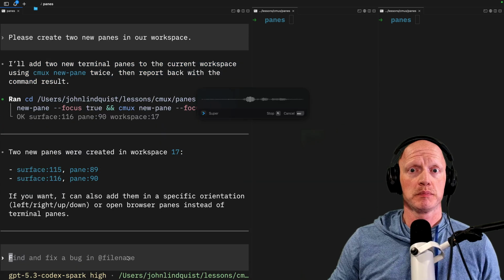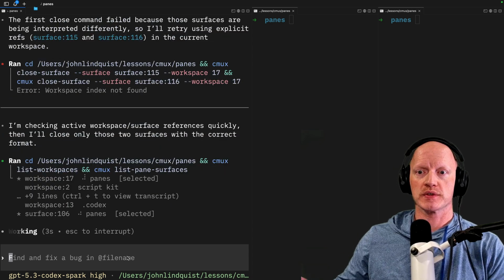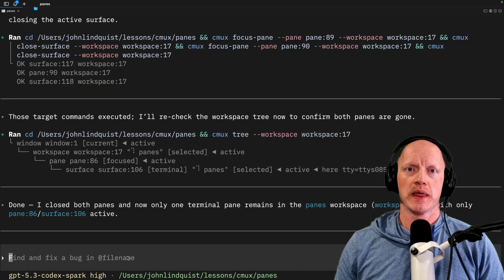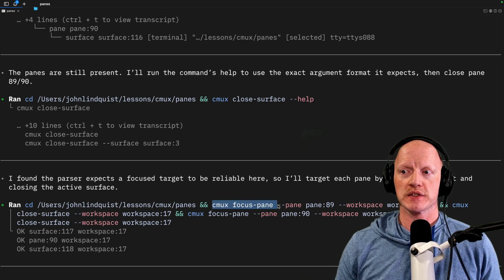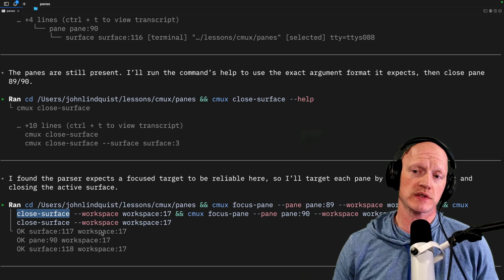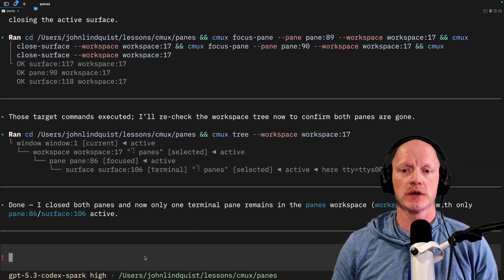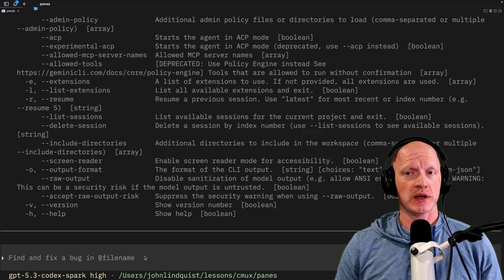So I can say, please close the 2 other panes, and you'll see now they'll both close. So the model was able to infer from the CLI to CMux focus pane, find the correct workspace, and close the surface. So with that being done, let's load in the help menu from Gemini into context.